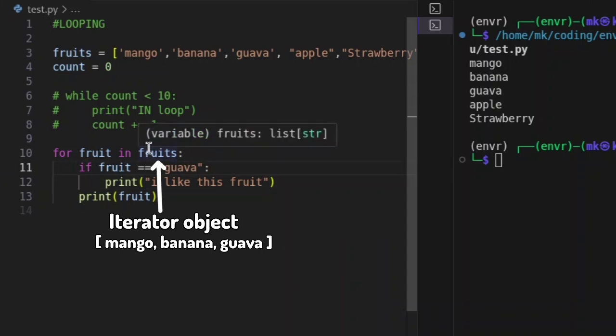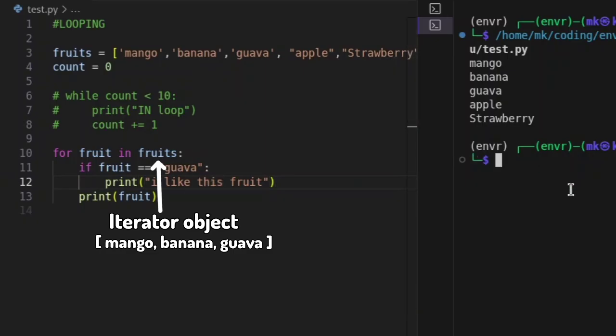We start with the mango. Then this condition is going to check, is mango equal to guava? No. Then it will not run this I like this fruit. It will just print the fruit itself. Then we go over again, check the condition, over and over again, until this sequence is done.